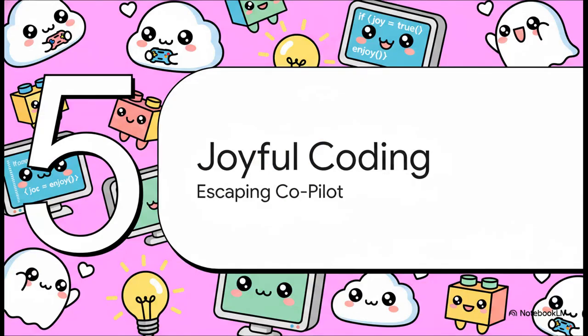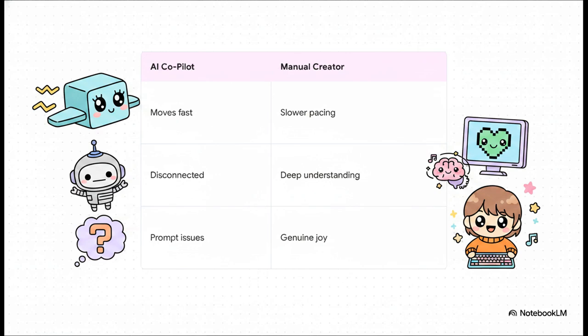Section 5. Returning to joyful coding, escaping the copilot seat. But wait, if AI is so fast and efficient, why on earth isn't our developer just letting AI write the whole game? This brings us back to the emotional and philosophical core of today's explainer. So the crucial point is this. Our source developer realized that over the last year, chasing the constant promises of AI programming was actually killing their passion.